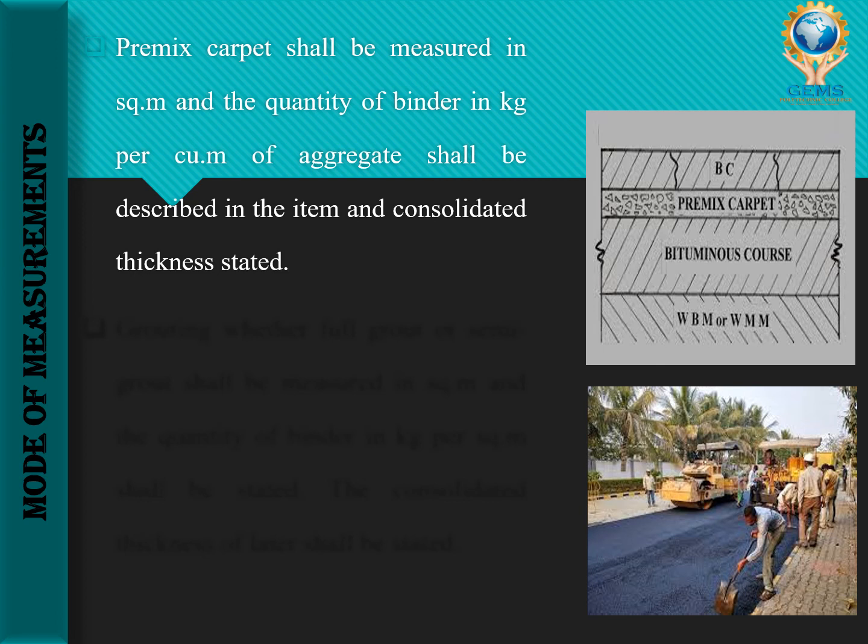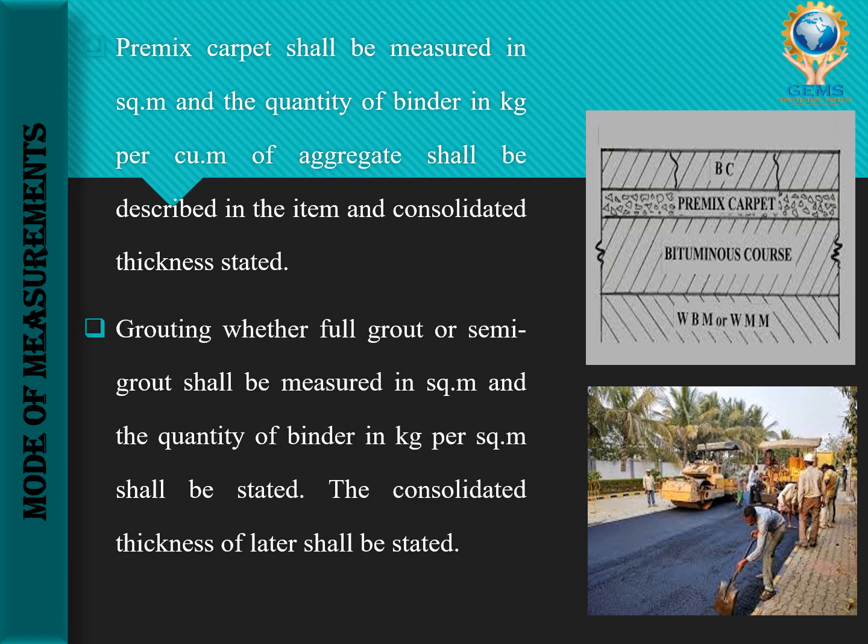Pre-mix carpet, you can see in the upper image. This is called as pre-mix carpet. So what is pre-mix carpet? It is an open graded bituminous mix, which is widely used as an overlay on urban sections, and as the surface course on some rural roads in India. So that is called as pre-mix carpet. It is a layer of road, and it will be measured in square meter.